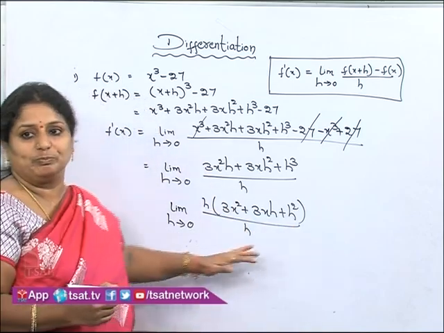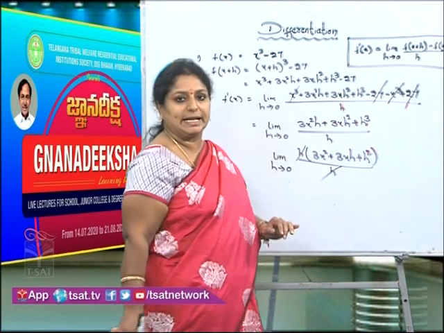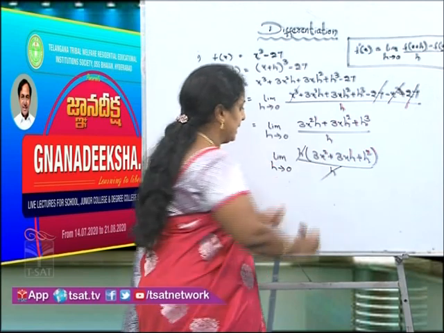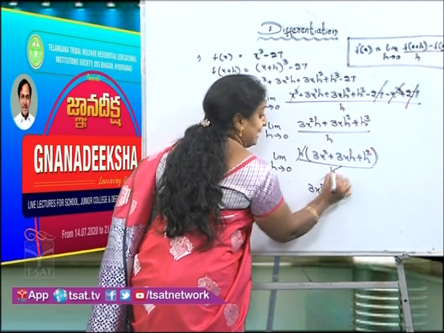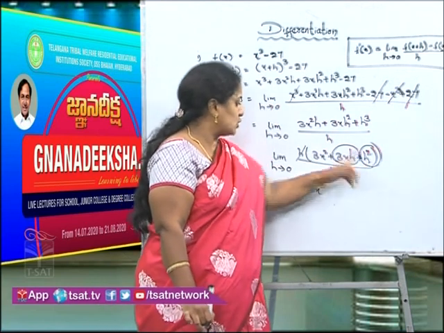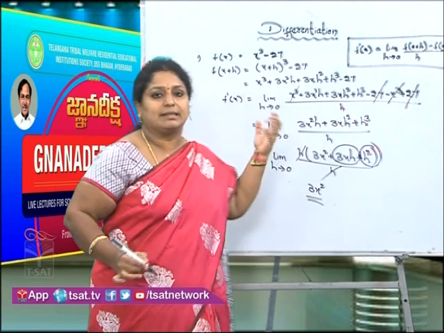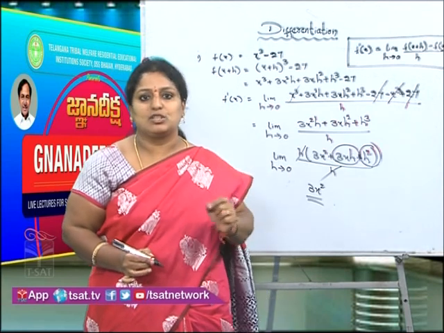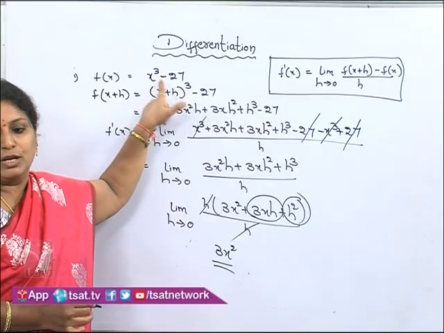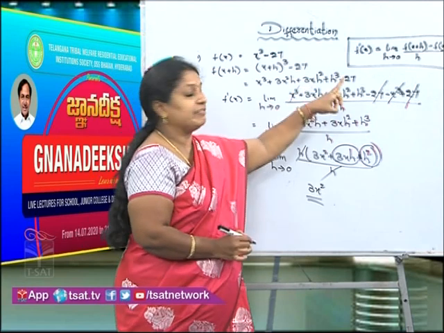Now, what can I do? Can I cancel anything again? If you see numerator and denominator, h also I can cancel. Now, directly apply the h value in our expression. If you apply, 3x square remains as it is. The next two terms, 3xh and h square, both of them are going to become 0. Now, the leftover one is 3x square. What is the 3x square? Now, the 3x square is the derivative of x cube minus 27. So, like this, we can find the derivative of any algebraic expression using the first principle.